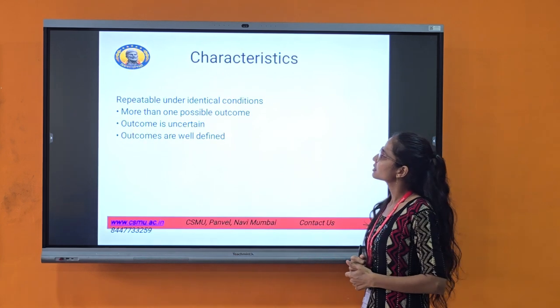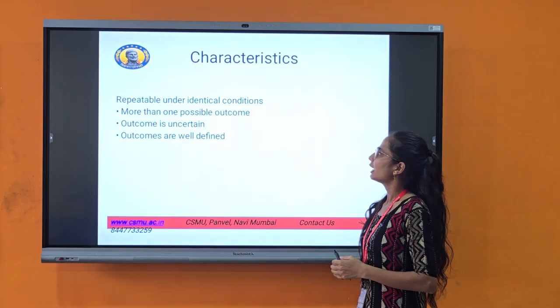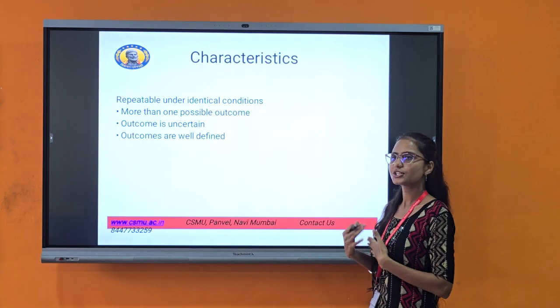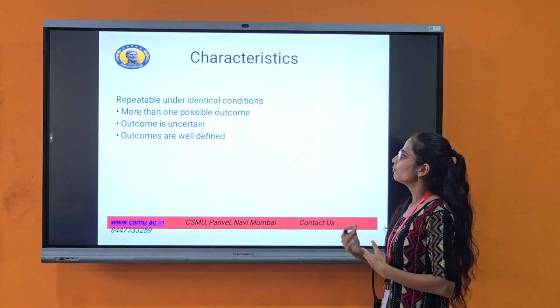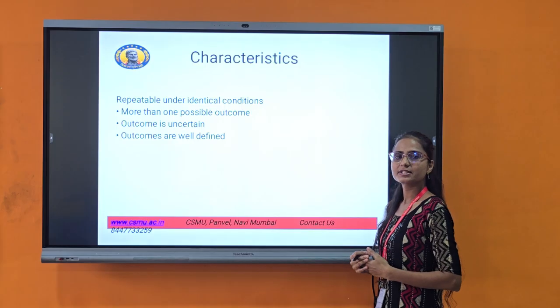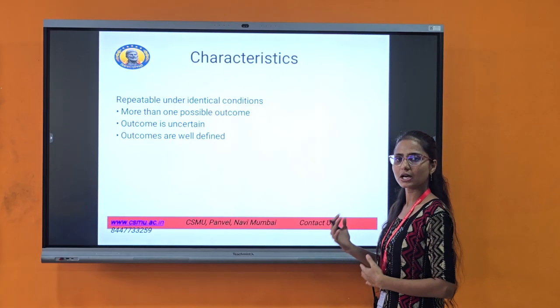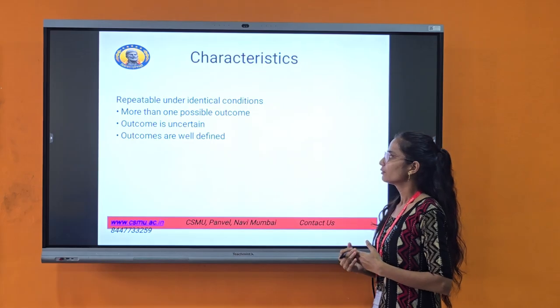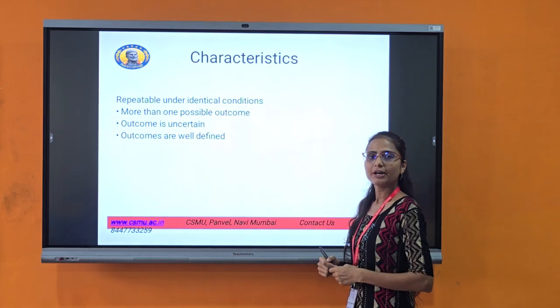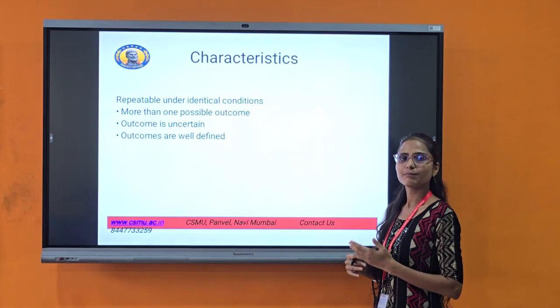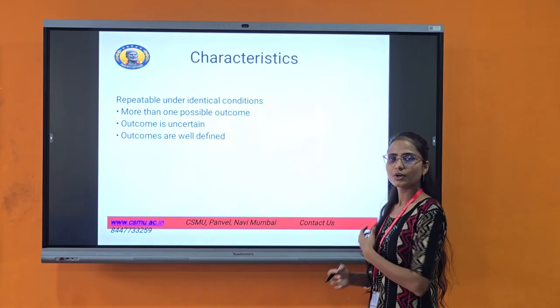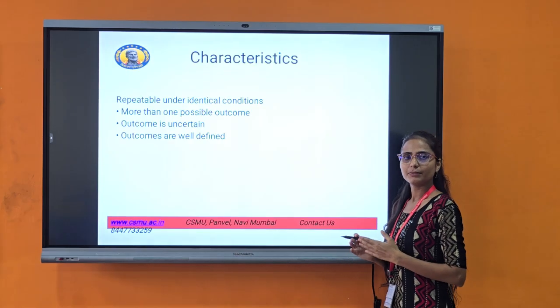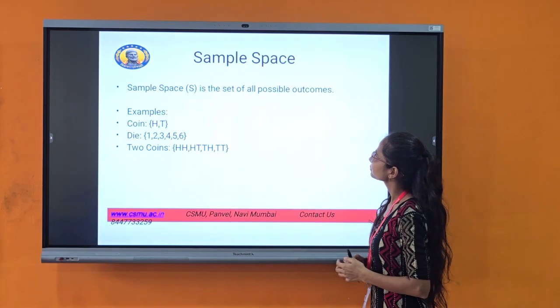Characteristics. What are the characteristics? The experiment is repeatable under identical conditions. There is more than one possible outcome. Two or more possible outcomes can occur. The outcome is uncertain. Outcomes are well defined. The sample space is well defined, in the format of proper structure.